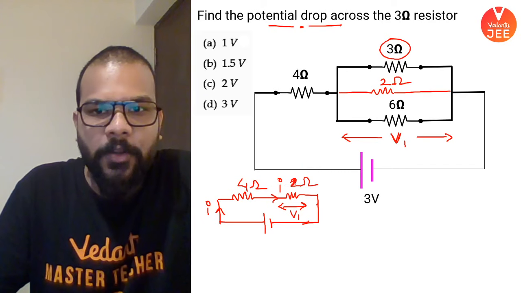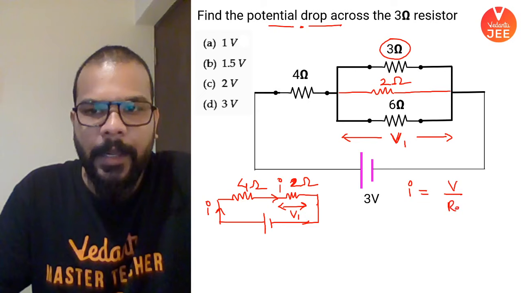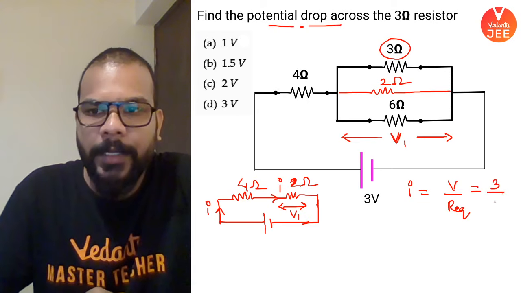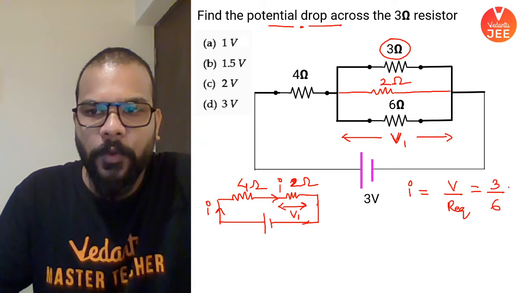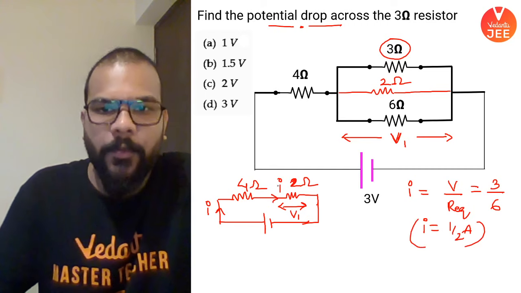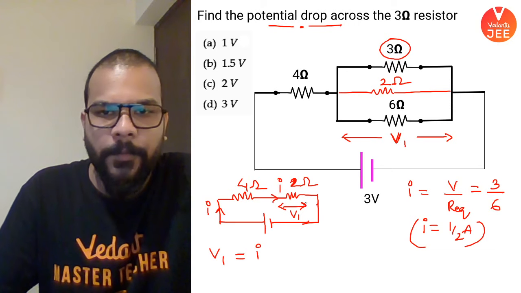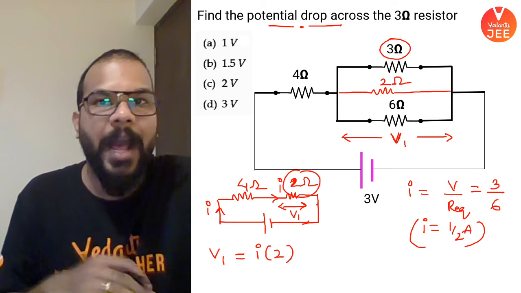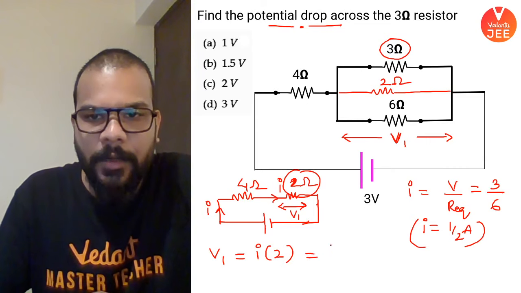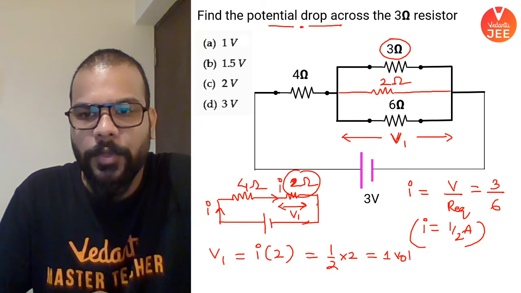So let's try to find out the value of the current first. I will be equal to V by R equivalent. V that is connected is 3 volts, and R equivalent came out to be 6. So the current that is flowing is half ampere. So if I want to find out the value of V1, V1 is going to be I into this value of resistance, that is 2, so IR. And same potential will drop on 3 ohms as well as on 6 ohms. So the current value is half, and the value comes out to be 1 volt.